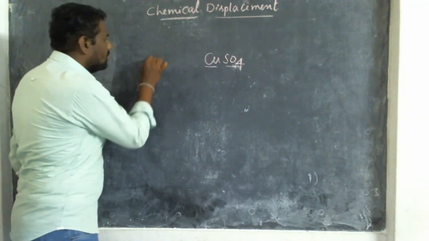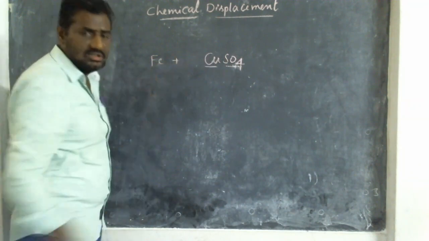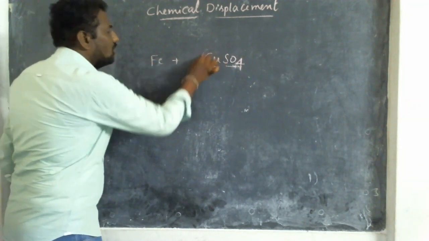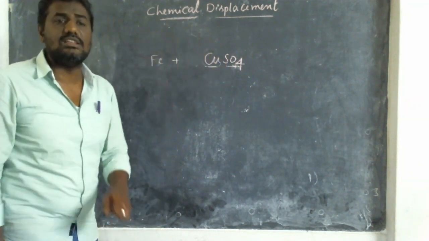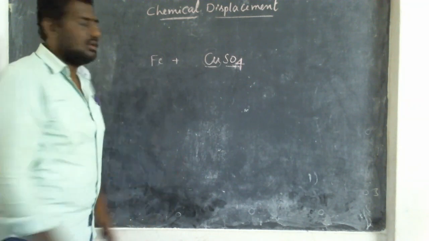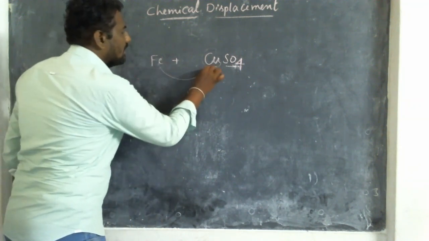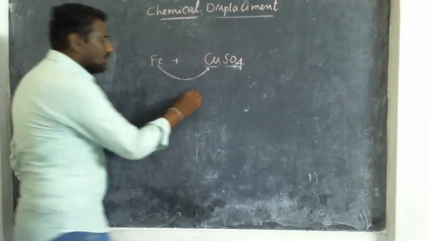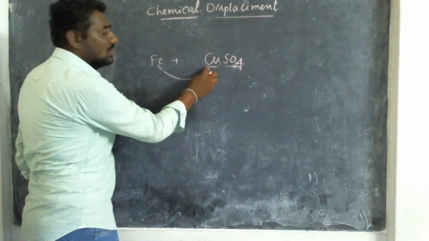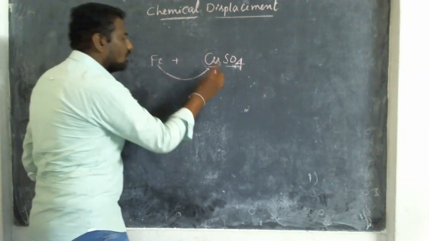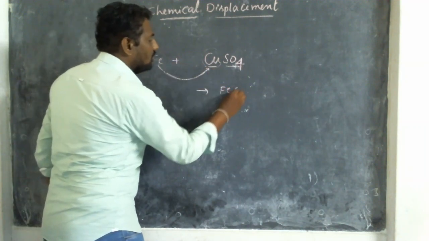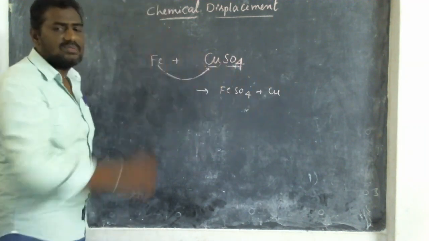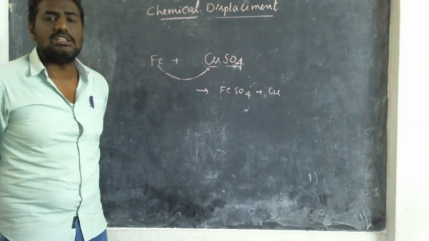From this compound, you consider iron is an element. Iron is a single element. We have to discuss only the cation. Here, only cations are displaced, but not the anions. Now here, iron will displace the copper. Iron will remove the place of copper and iron will occupy the place of the copper. Then what will you get? FeSO4 plus Cu. This type of displacement we can call a chemical displacement.